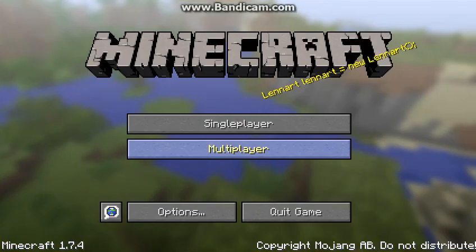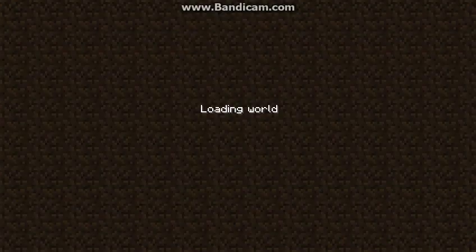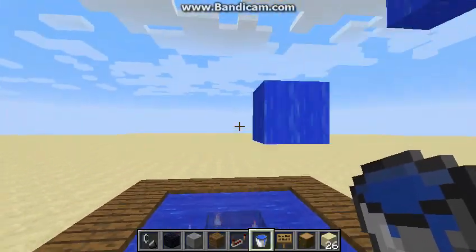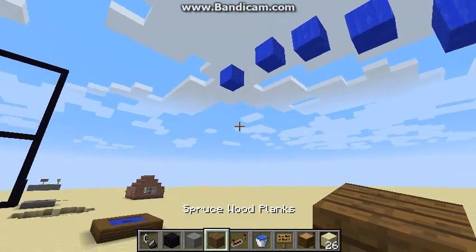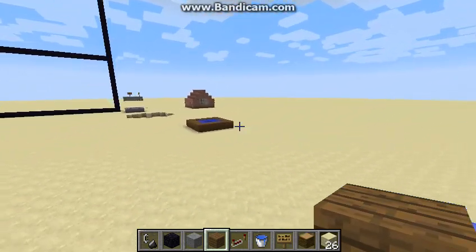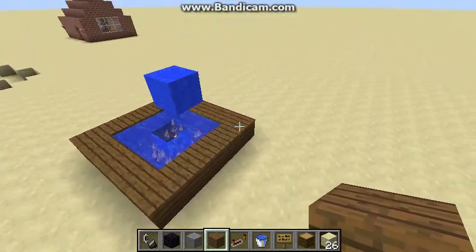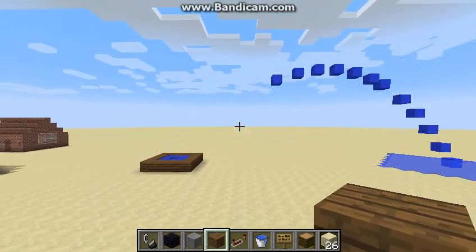So now I'm going to load my world. There you go. Although, you have to build a basin over here. You notice when I come closer to it, that's the detection range.